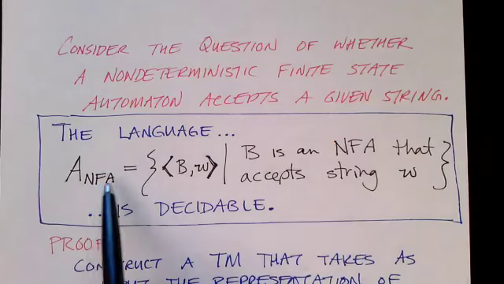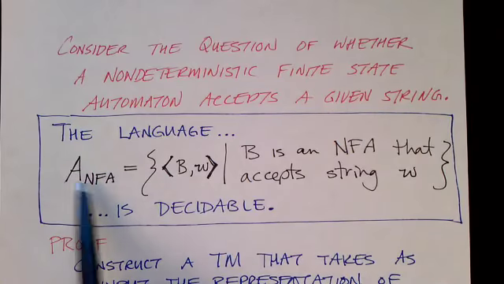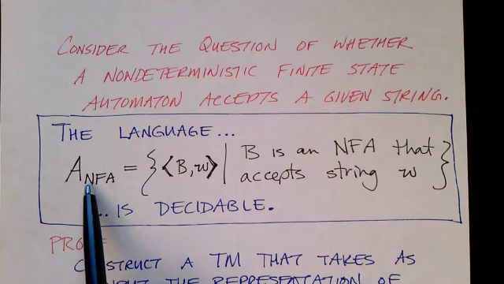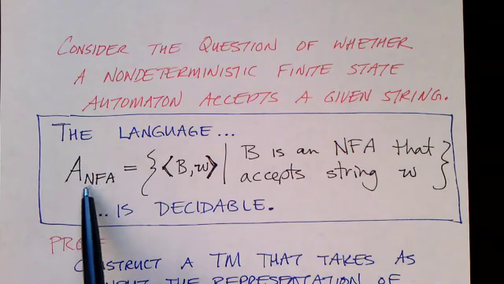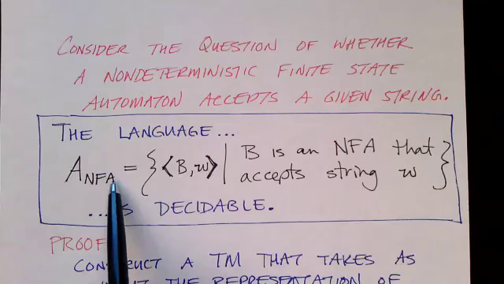So this is a similar language to what we had before. There's an N here instead of a D this time, so we're talking about non-determinism. Before we were talking about the acceptance problem for deterministic finite state automata, but here we're talking about the acceptance problem for non-deterministic finite state automata.